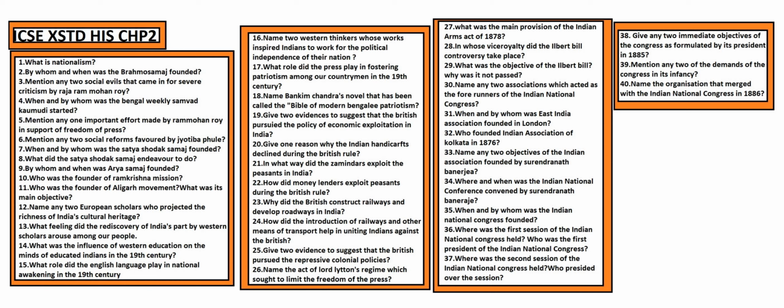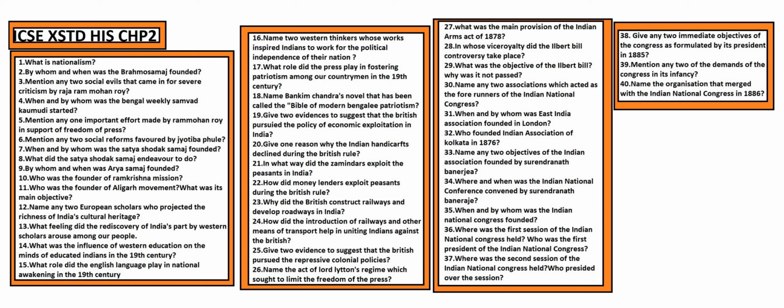So, we'll go ahead. What is nationalism? Nationalism denotes patriotism or devotion to the nation. One who is patriotic loves his or her country and feels very loyal towards it. By whom and when was the Brahma Samaj founded? Raja Ram Mohan Roy and in 1828.